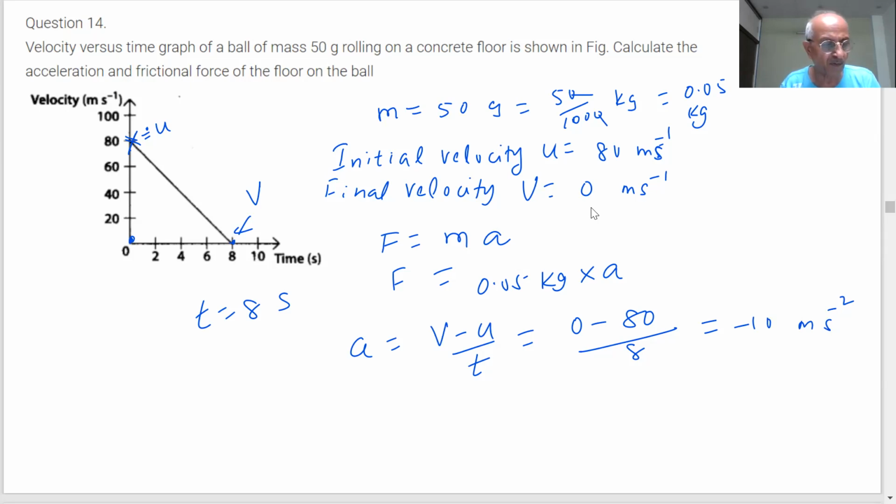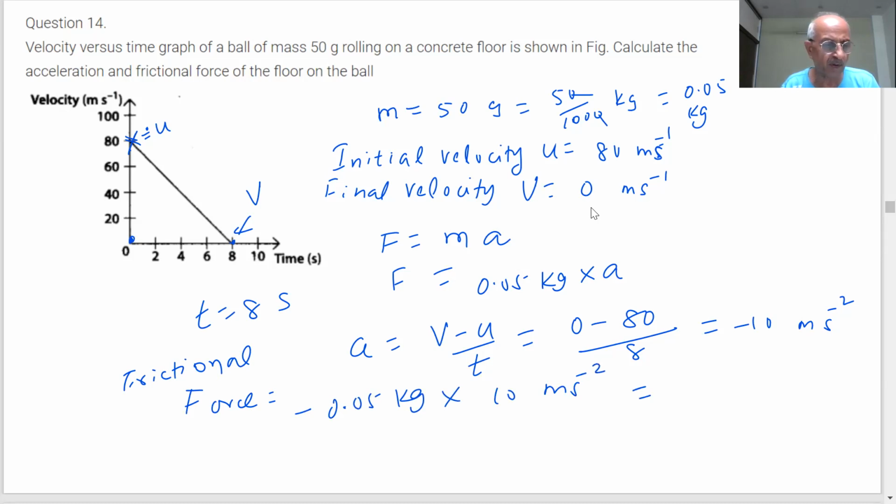Then what will be the force? Frictional force will be equal to m into a. How much is mass? 0.05 into minus 10.